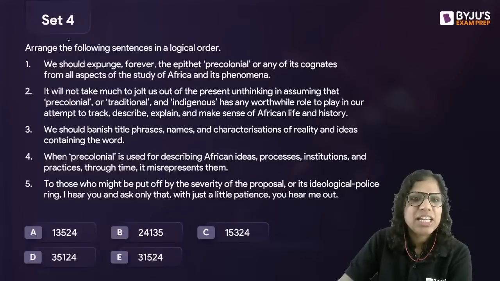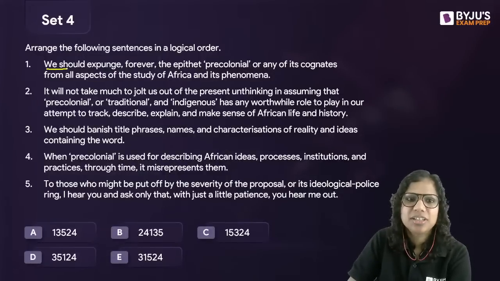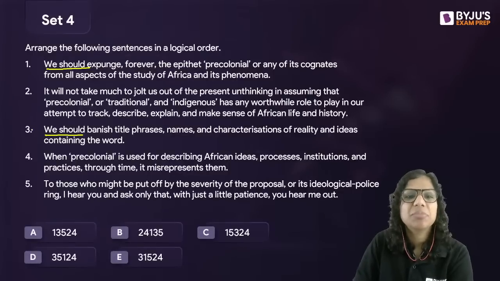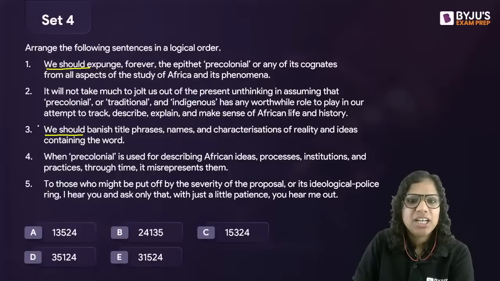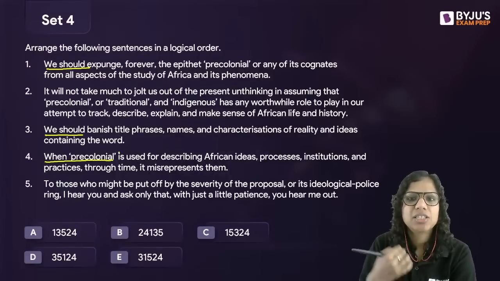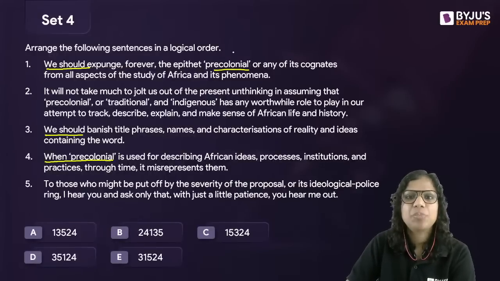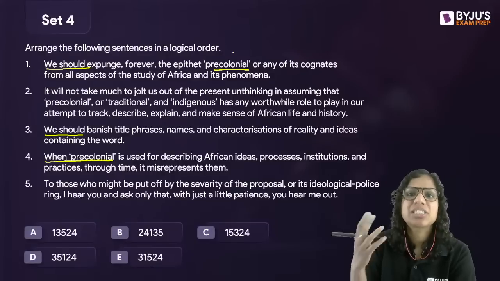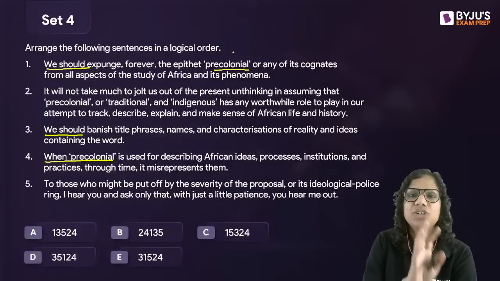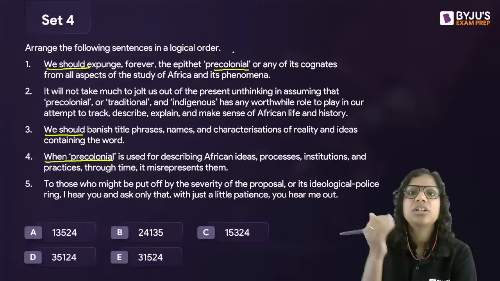First of all, again, some structure-based, grammar-based clues help you. We should do this, we should do that, right? Seems like they might be related. Then, when pre-colonial, if you read the entire sentences, you realize that this entire discussion is about the adjective pre-colonial. Epithet is a term used to describe someone or something, an adjective that you associate with a person, or a title or a sobriquet.